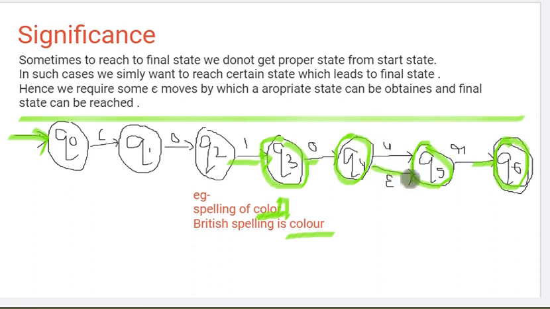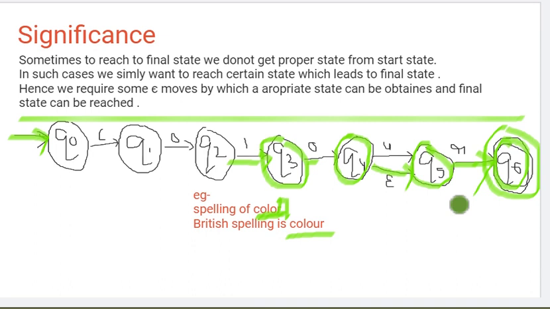So at this stage when we put an epsilon, that is no symbol in the string, then also it can jump to the Q5 state and it gets R and reaches the final state.